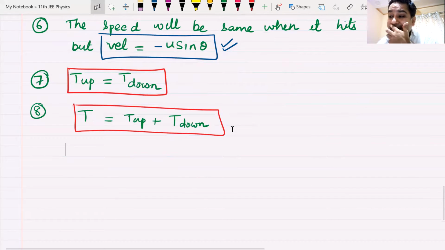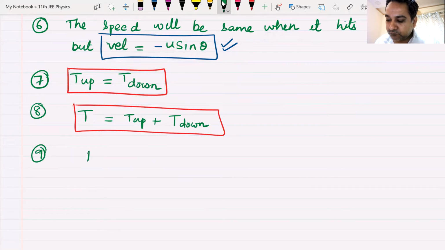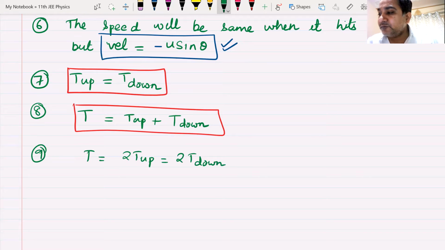Or I can write it like this also: 2 times time taken to go up, or 2 times time taken to come down. Yes or no? Please raise your hands that we have understood this.